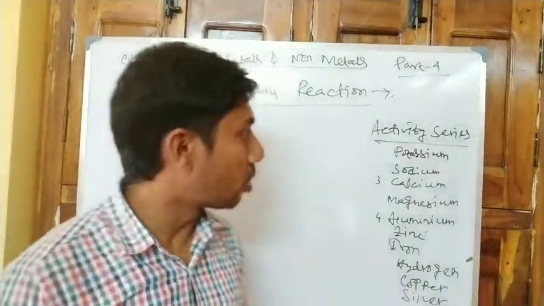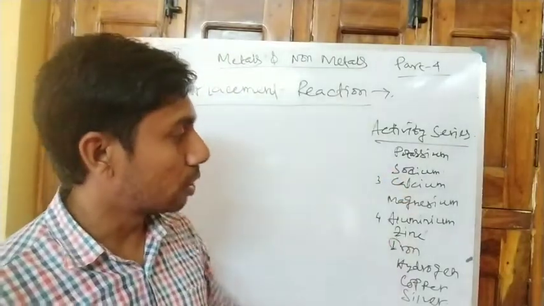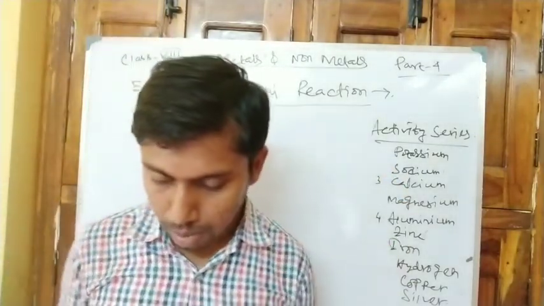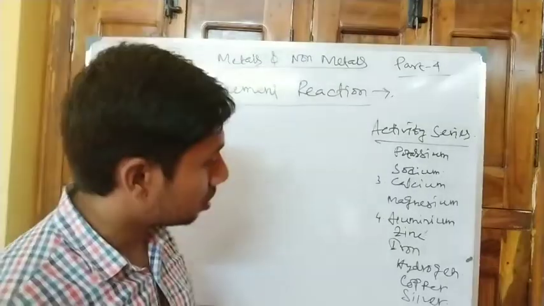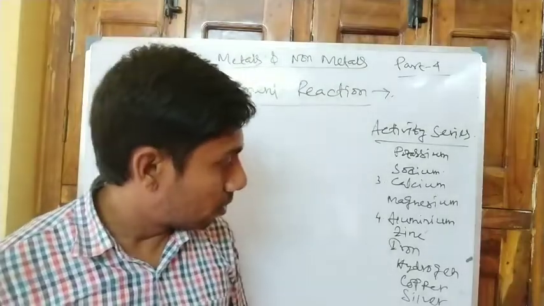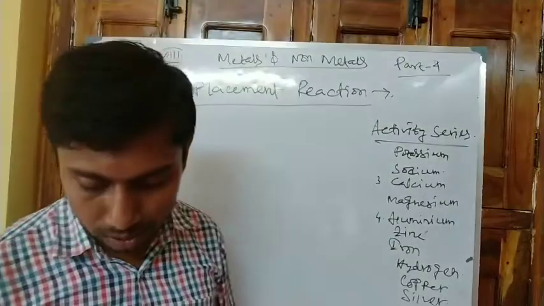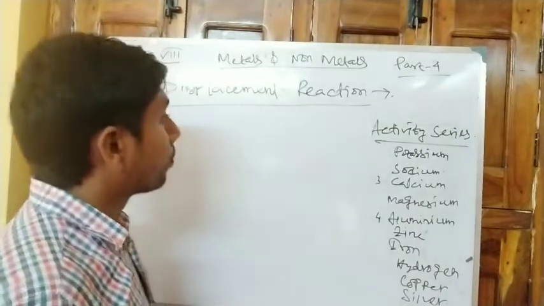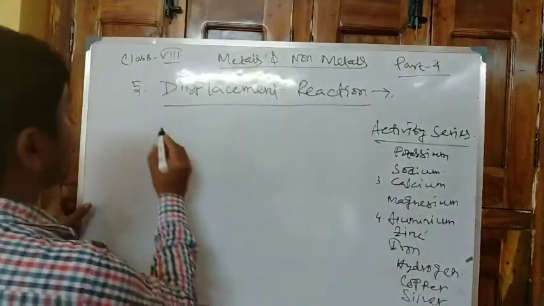So this is called the activity series: potassium, sodium, calcium, magnesium, aluminium, zinc, iron, hydrogen, copper and silver. Now, what is a displacement reaction?